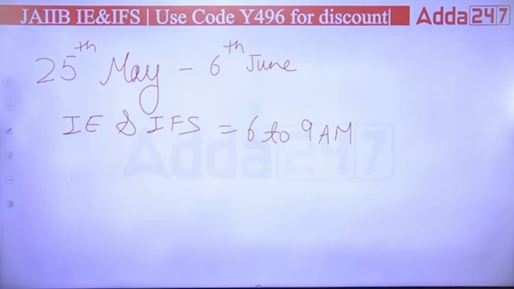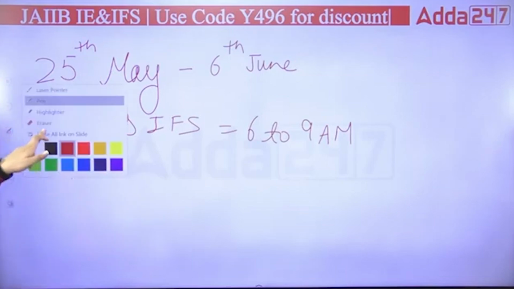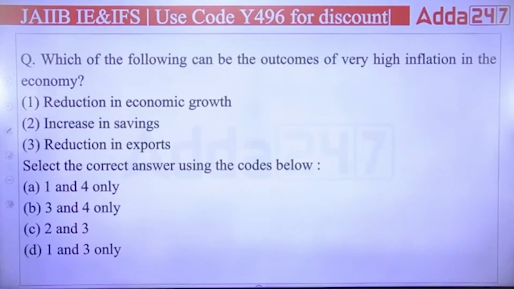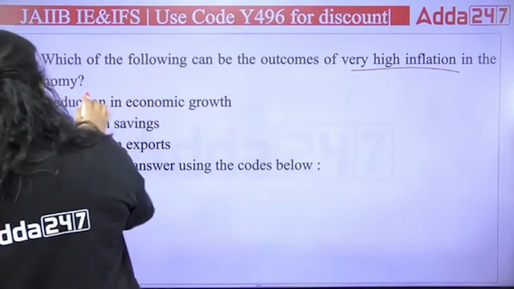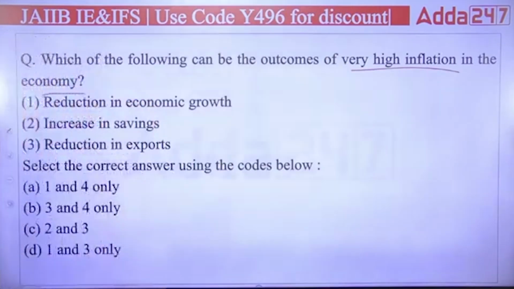Let's start with the first question. The first question is talking about which of the following can be the outcome of very high inflation in the economy.